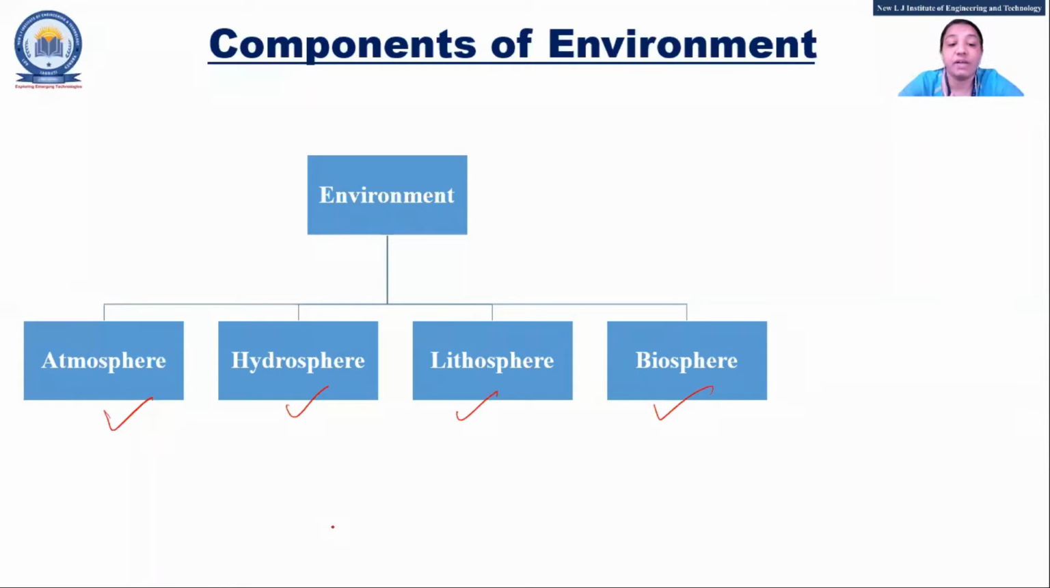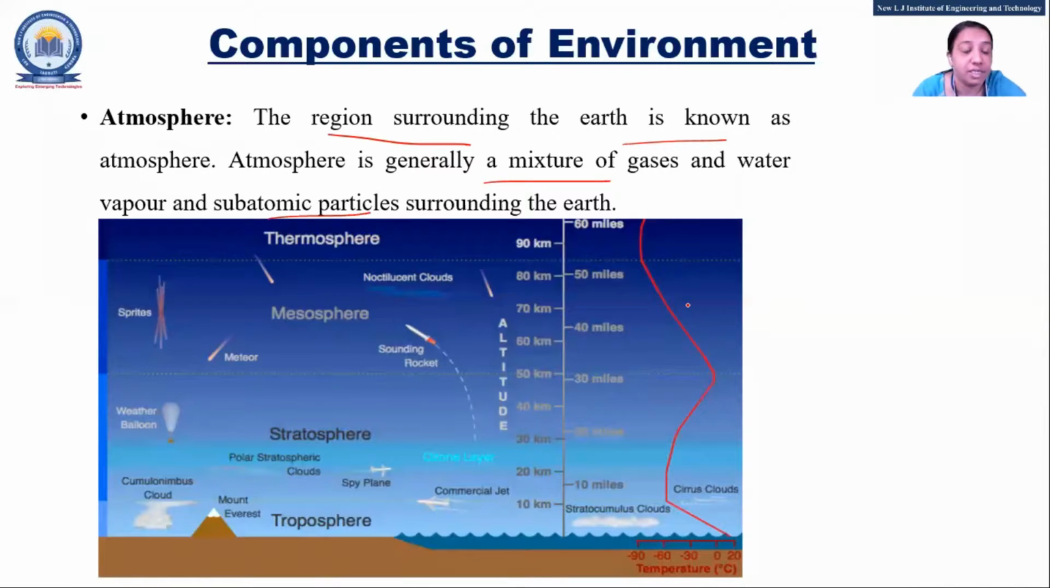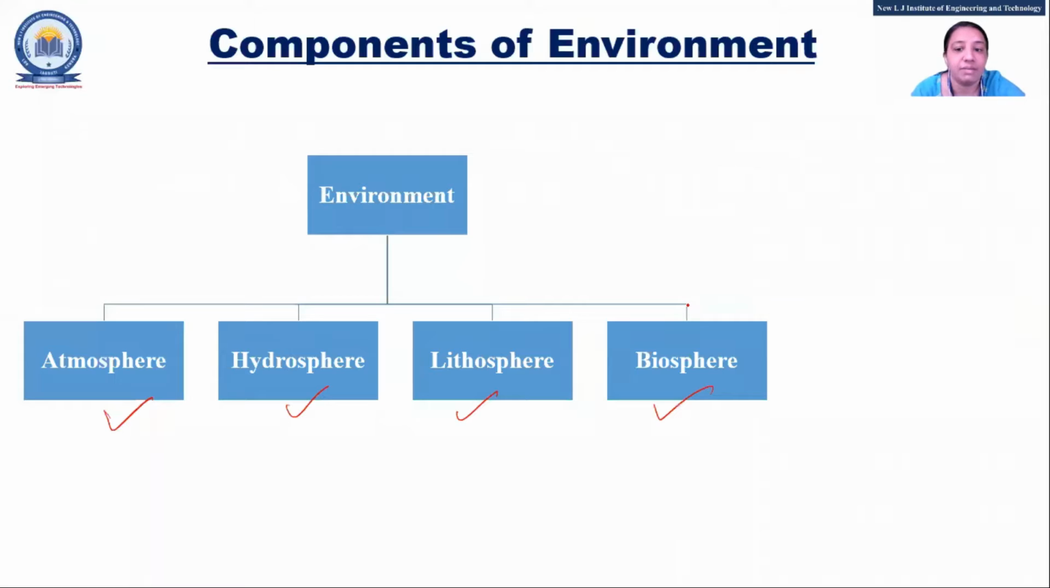Now from next lecture, I want answers in a specific way. For today, it's okay. So atmosphere is nothing but gases, hydrosphere is water bodies, lithosphere is connected with land and rock, etc., and biosphere means the combination of all these three.